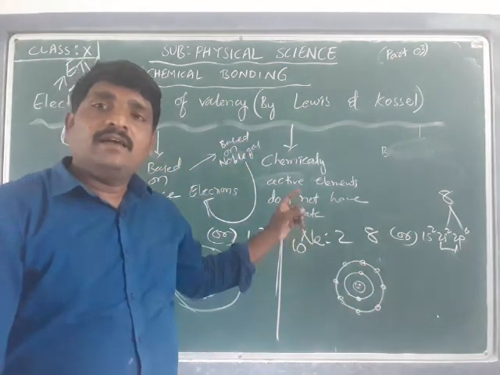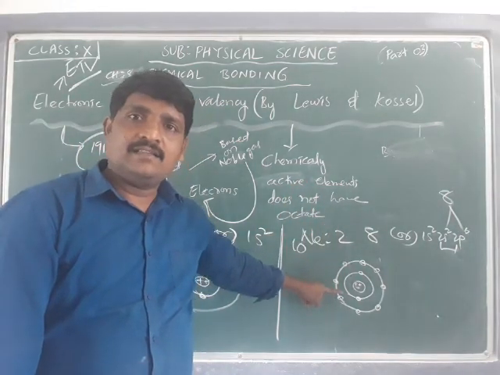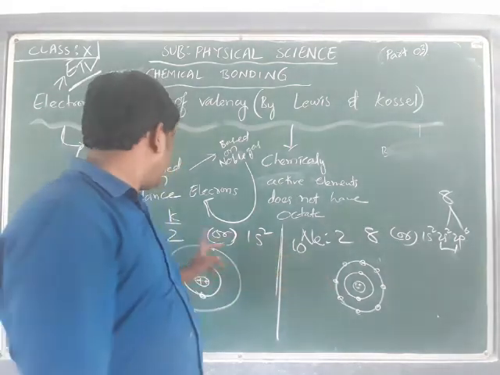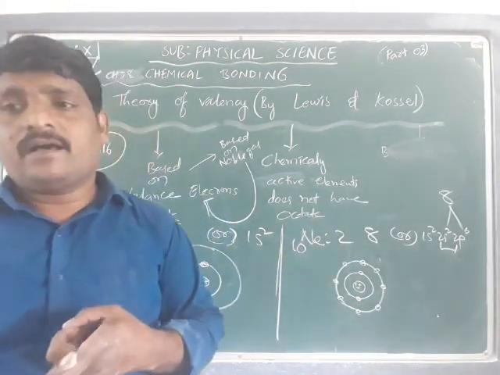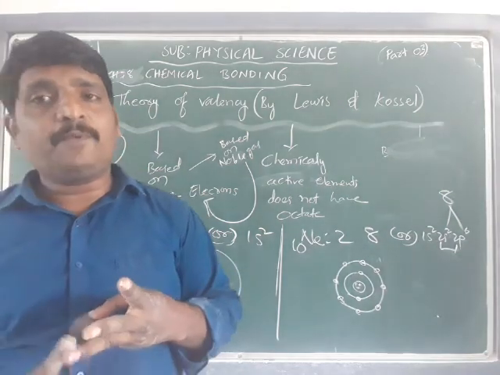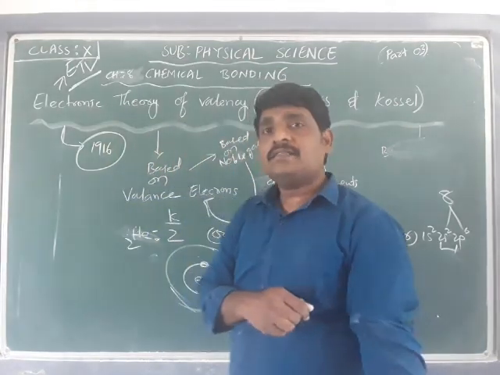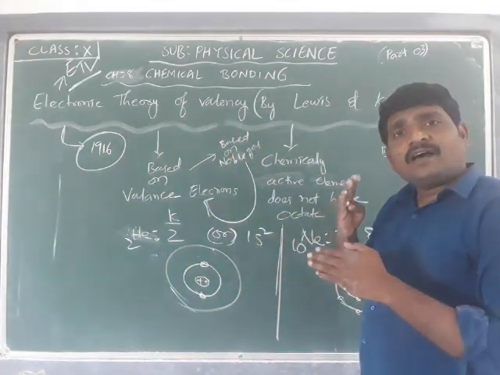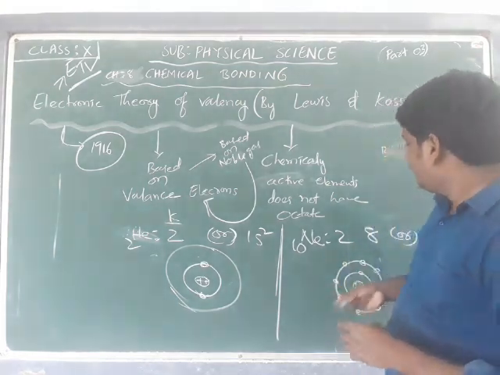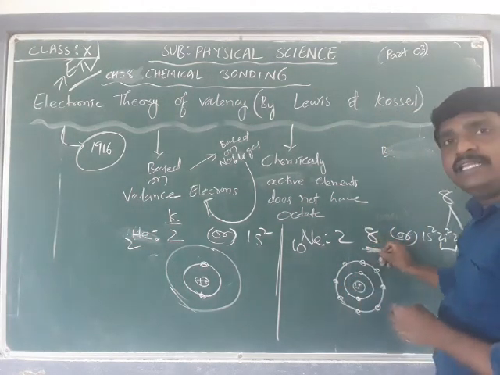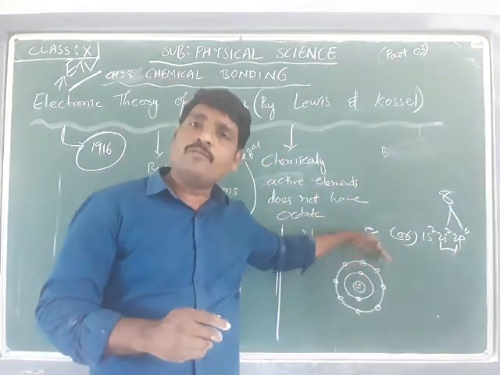Helium, neon, argon, krypton, xenon, radon are all noble gases, where the outermost shell electron configuration possesses 8 electrons in the valence shell. The valence shell is nothing but the outermost shell.